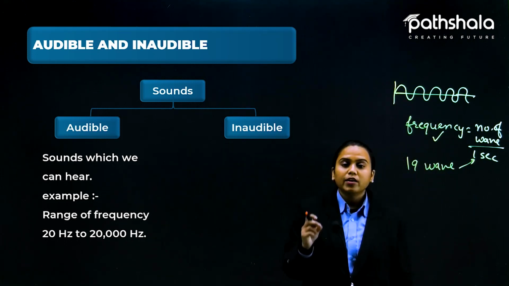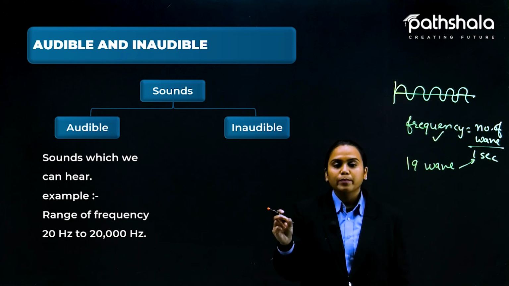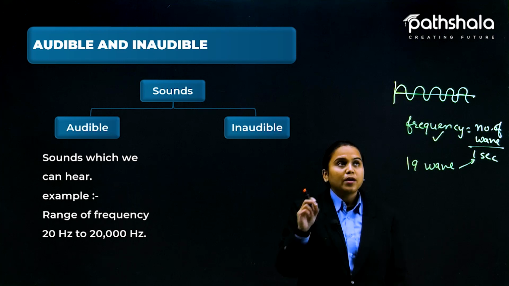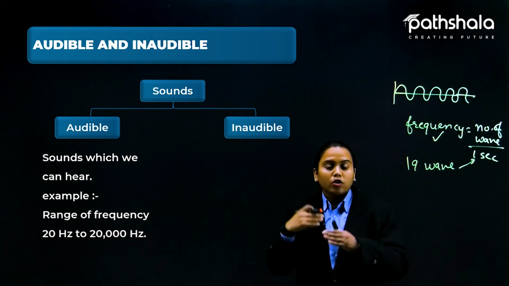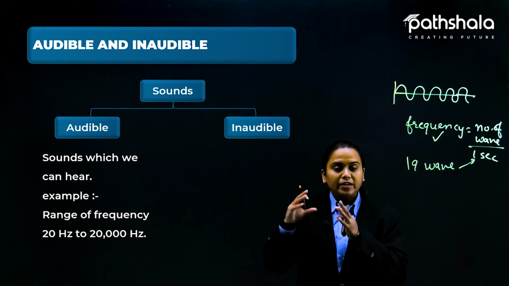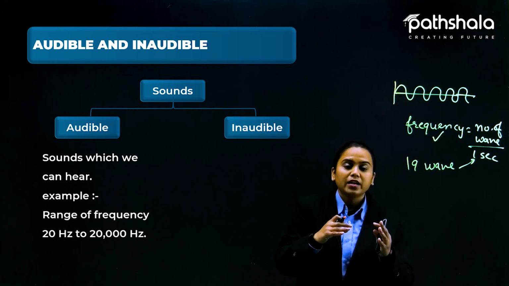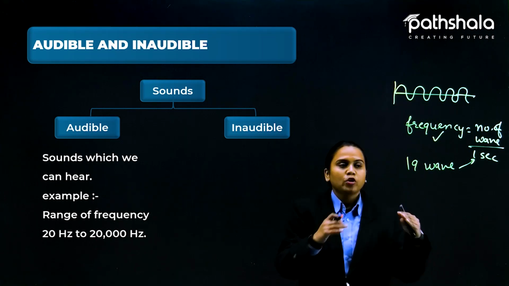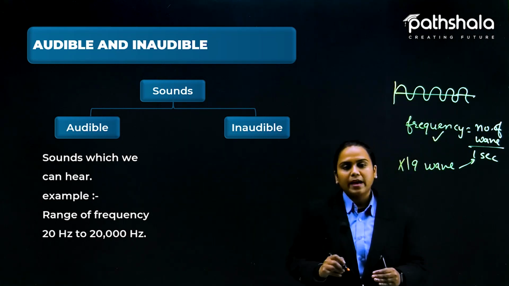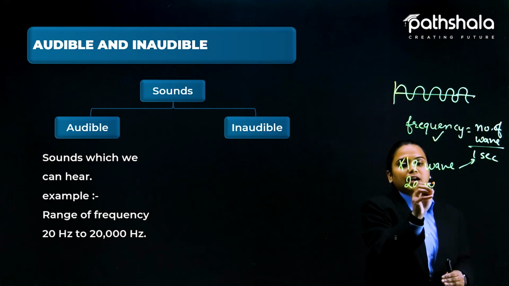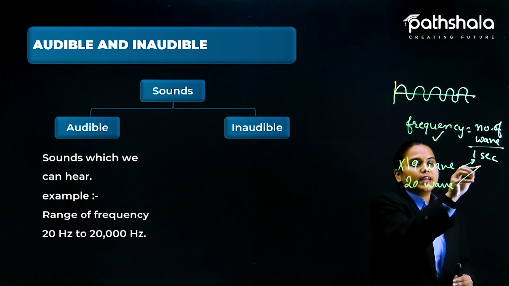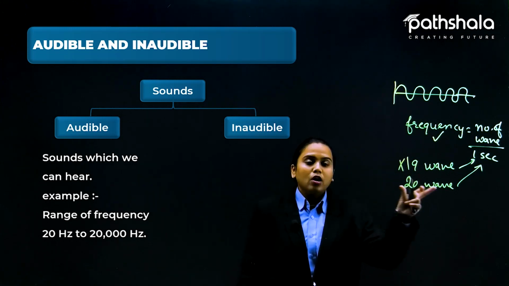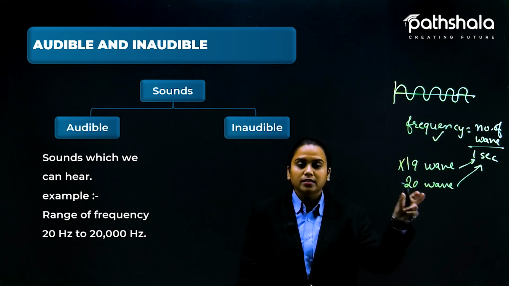So this kind of sound is not audible to our ears. Our ears are not able to listen to it because this range is below what the ear can detect, and the vibrations produced in our ear should be at least 20 waves in a second. So this cannot be heard by us. Now if 20 waves are crossing the ear in just a second, we can say that yes, now we are able to listen to this sound.